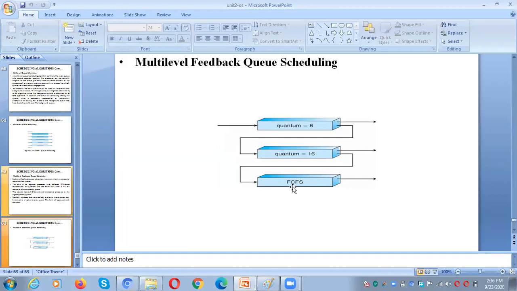Likewise, the CPU bound process. CPU bound process means the process which requires more CPU time will be in the low priority queue. The processes which are IO bound, IO bound means they require less CPU time and more IO operations time, usually those processes we keep in the highest priority.